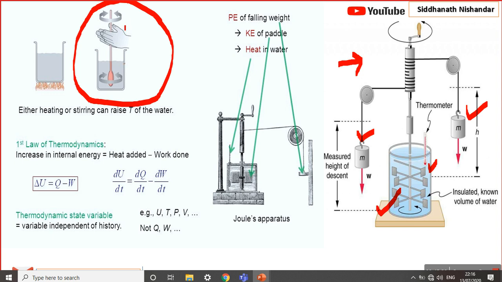Okay, what happens? This is mechanical work. This is work done on the system. What happens? The result is that heat is produced.